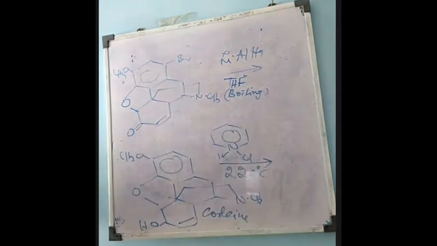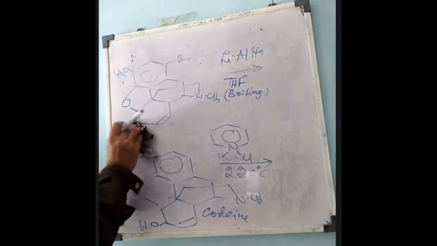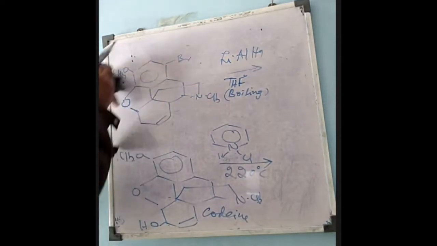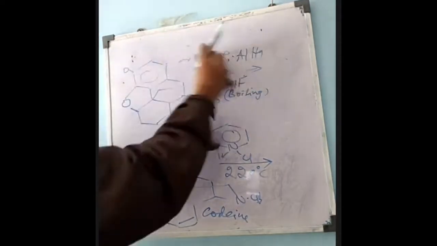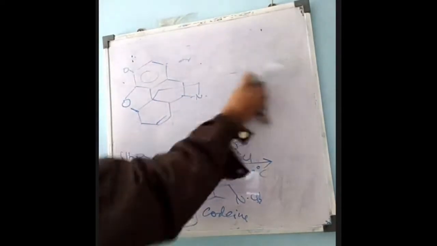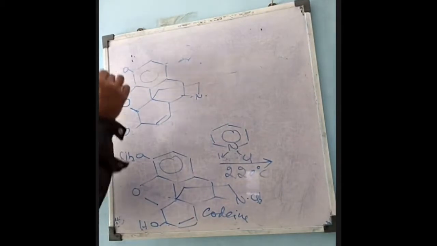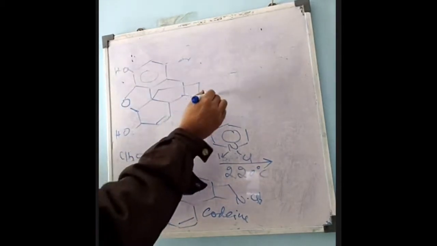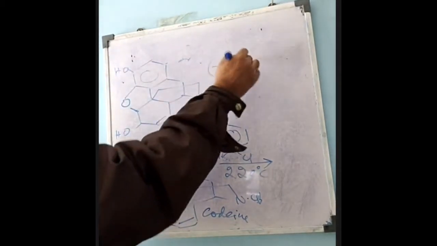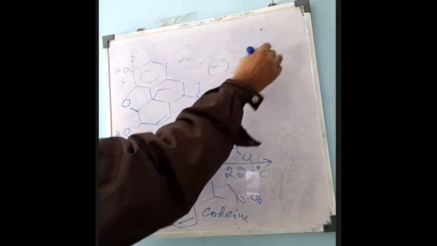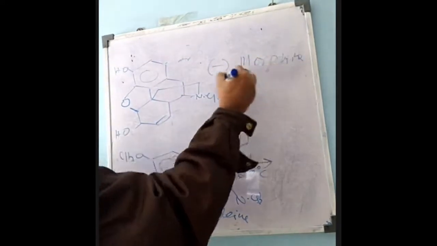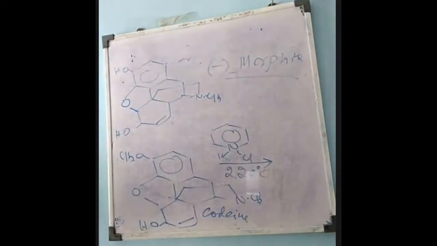Then we get the morphine. Here we will now get the morphine, that is OH here, and this is the morphine. This is the synthesis of morphine.